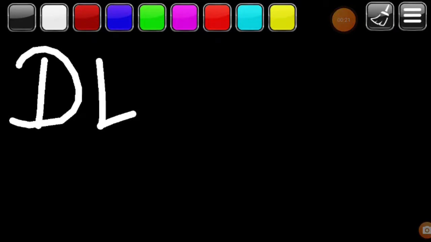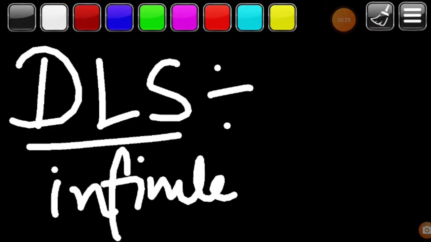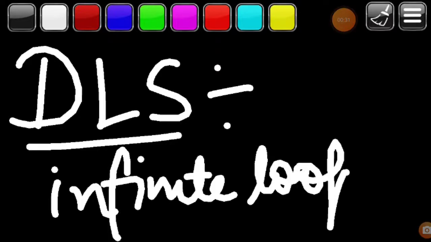In the depth limited search, this algorithm can solve the drawback of the infinite loop. This infinite loop drawback is in the depth first search, so it is overcome in the depth limited search.